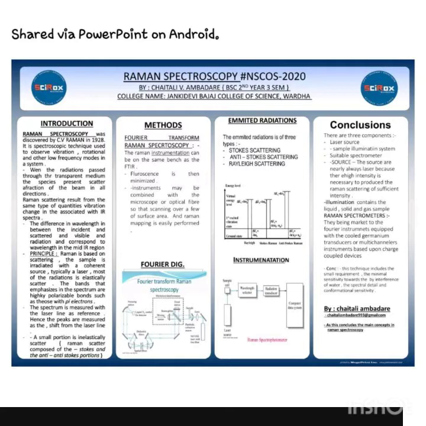The Raman instrumentation can be on the same bench as the FTIR. The fluorescence is then minimized with the different sections. The instruments may be combined with a microscope or optical fiber so that scanning over a few surface areas and Raman mapping is easily performed in Fourier transform Raman spectroscopy. As we see in the diagram, Fourier transform Raman spectroscopy gives an idea about the fluorescence that is minimized and the various different techniques.